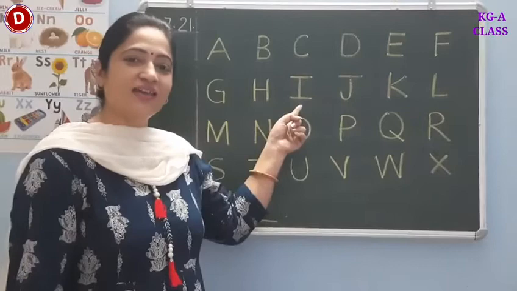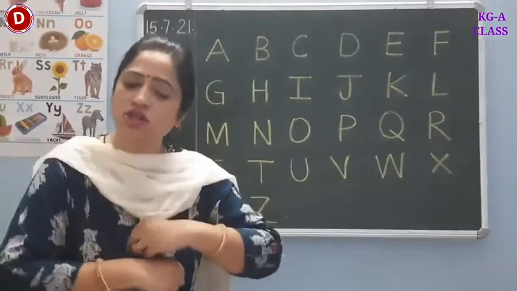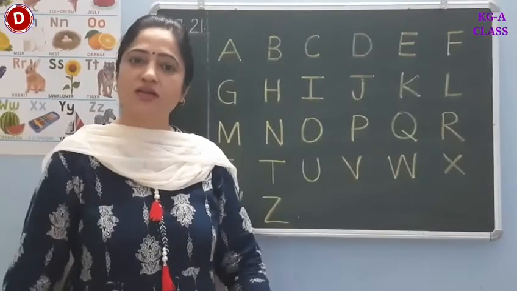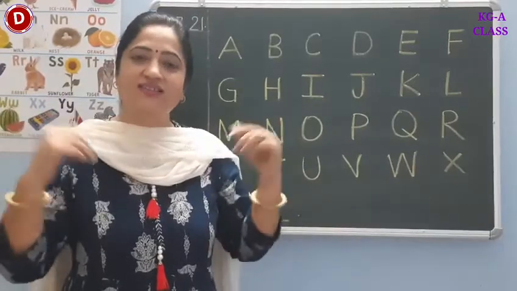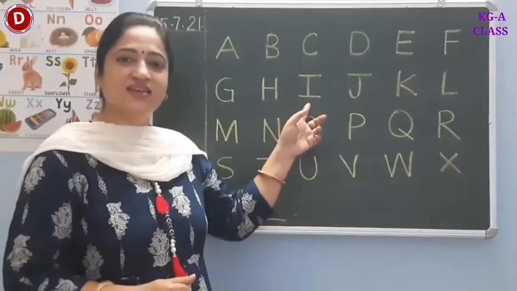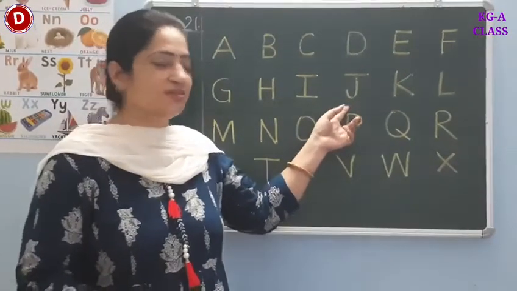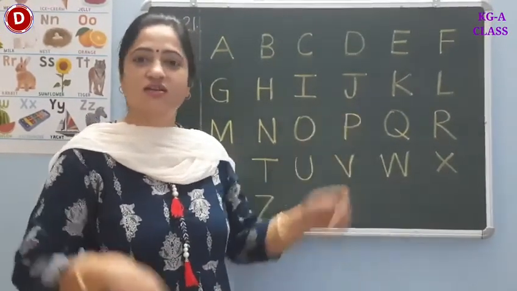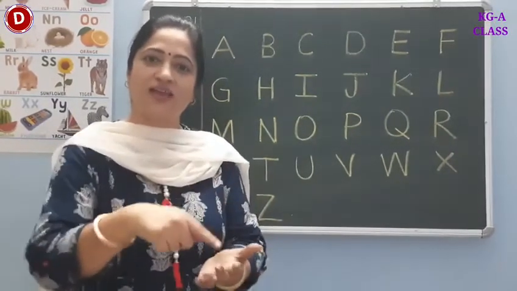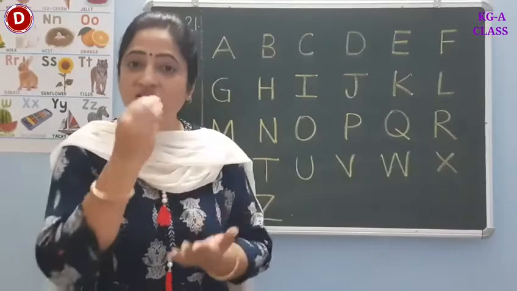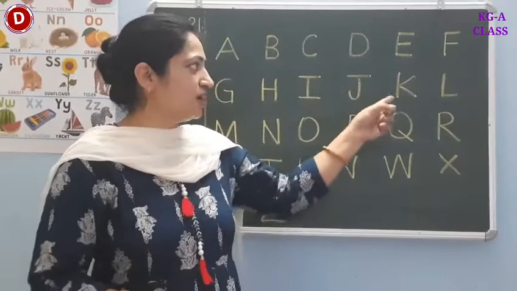Now comes I. I says E. Inky the mouse is my pet. She spilled the ink and got wet. The ink is all over the desk. Inky is wet. So I says E. Now comes J. You all love jelly and jam, isn't it? So J says J. Jelly and jam, jiggling on the plate. Oh, what will I eat with it? J says J.